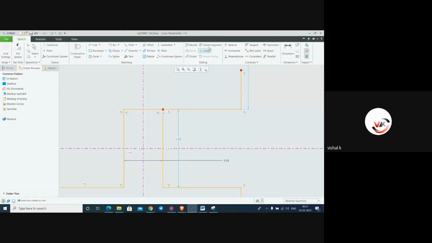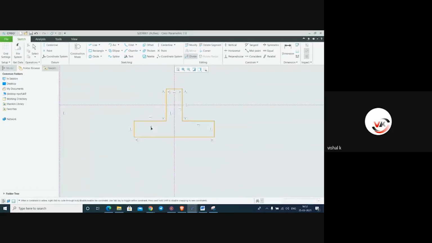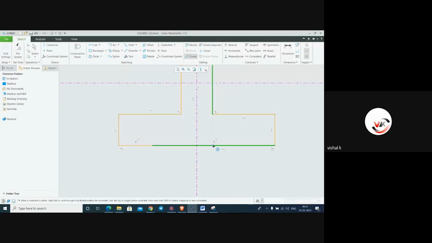If you want to trim, just delete segment. If you want to divide a line, divide the object, you can divide it into a number of parts. See this is a different line, this is a different line, again this is different, and this one is different. So both are different lines.